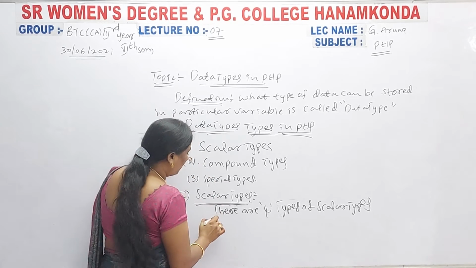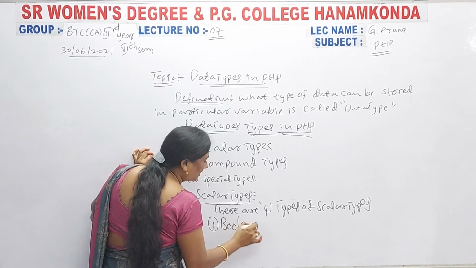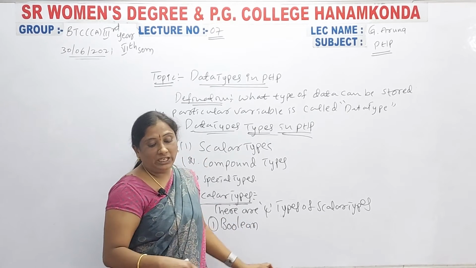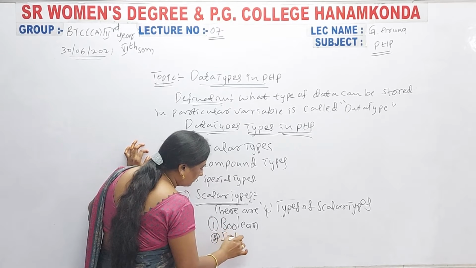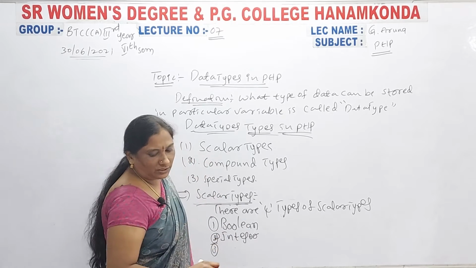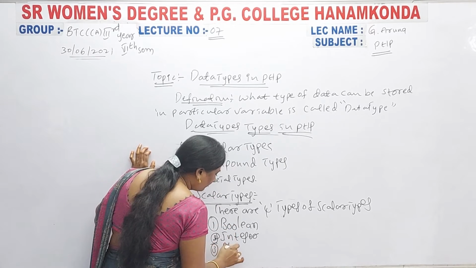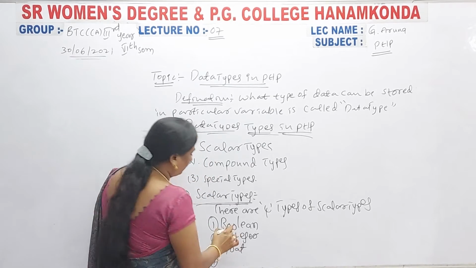First one is Boolean. Boolean is a data type. Second one is integer. Third one is float. Fourth one is string.